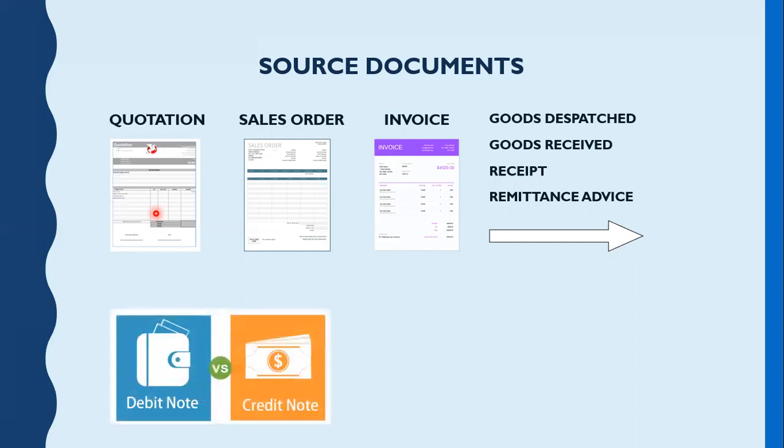The next thing we need to learn may be the debit and credit note. Debit note means what? We have sent the customer the goods the customer ordered, and we have issued the invoice. The three things that the customer must check: what he has ordered, what he has received, and what he has to pay.